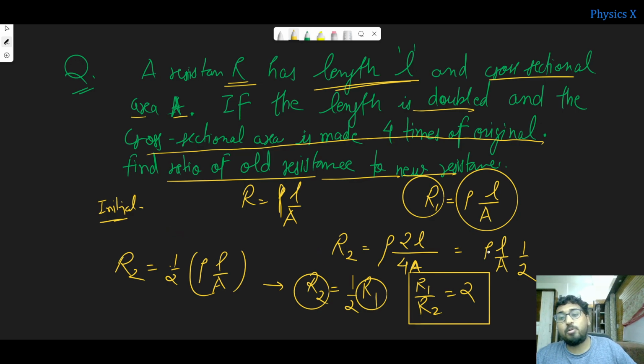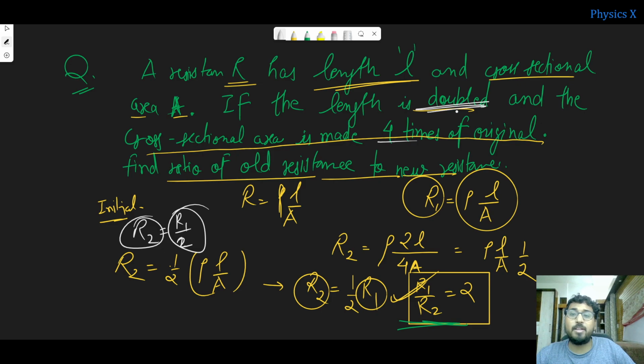So this completes your question part. Now I am discussing it further, right? So you can see from here that R2 is R1 by 2. Actually, the new resistance has become half of the old. Why? Because the length was doubled in the new case, but the area was made 4 times.